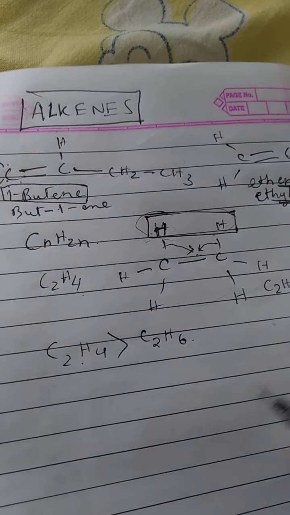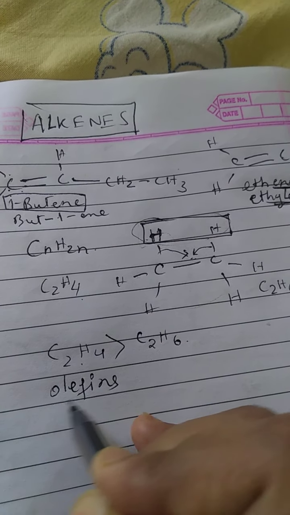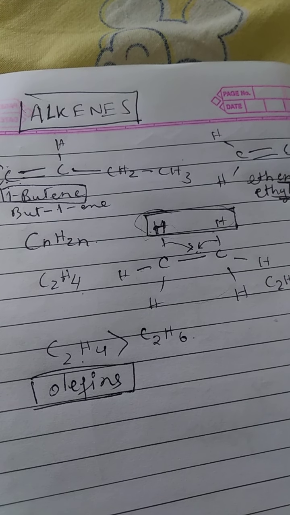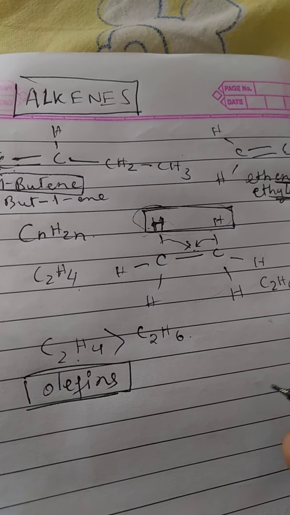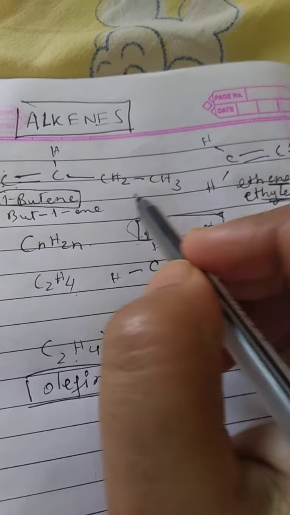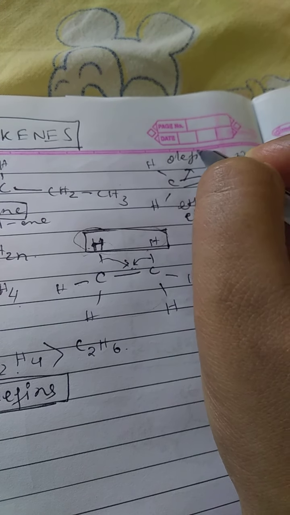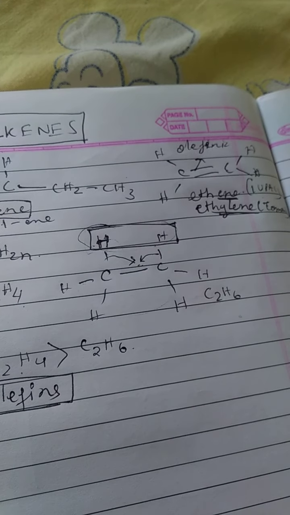Now alkenes are also called olefins. Olefins, that is oil. They have a tendency to form oily products on treatment with halogens, and this double bond is also called the olefinic bond.